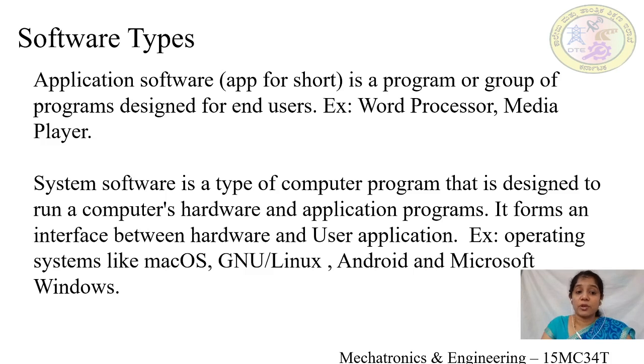Another type of software is system software. System software is a type of computer program that is designed to run a computer's hardware and application programs. It forms an interface between the hardware and the user applications. Examples are operating systems like Android, Microsoft Windows, etc. All these are system software. It provides an interface between the hardware and the user applications.